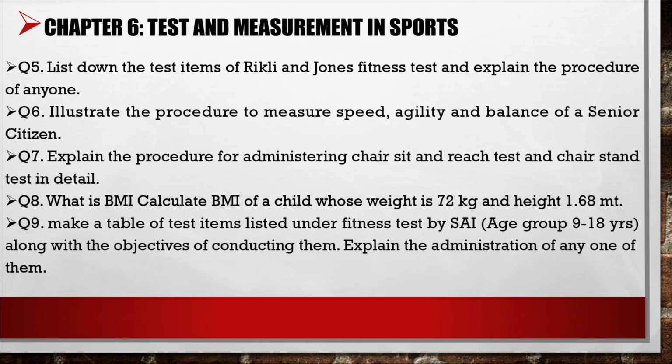Question 8, what is BMI? Calculate BMI of a child whose weight is 72 kg and height is 1.68 meters. Question 9, make a table of test items listed under the fitness test by SAI, age group 9 to 18 years, along with the objective of conducting them. Explain the administration of any one of them.